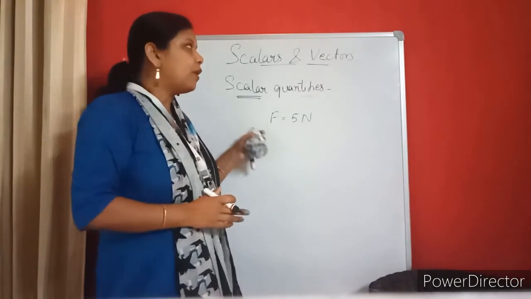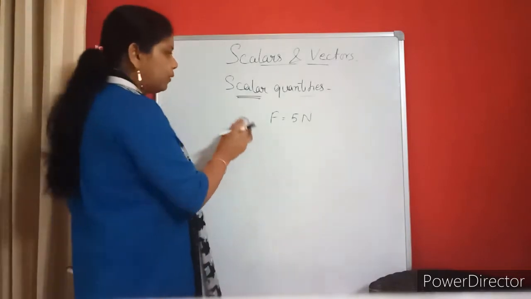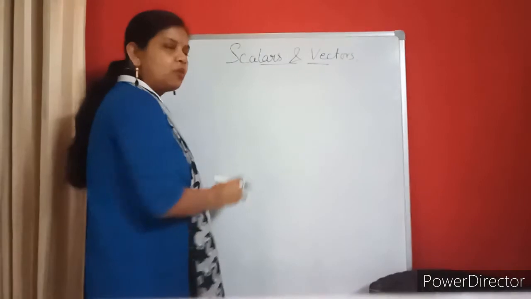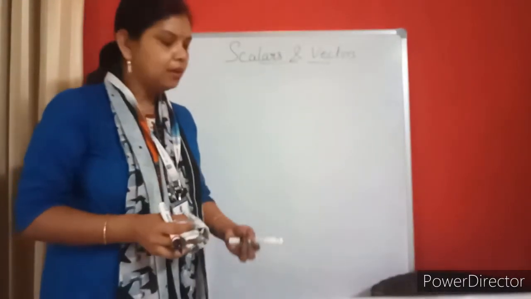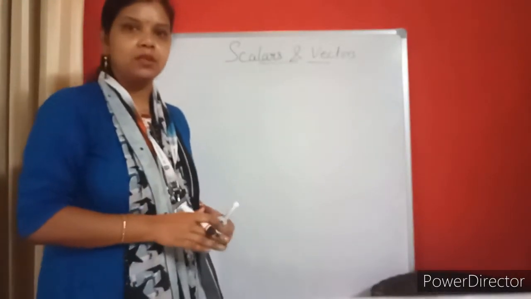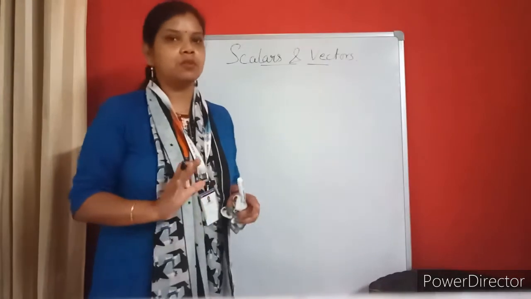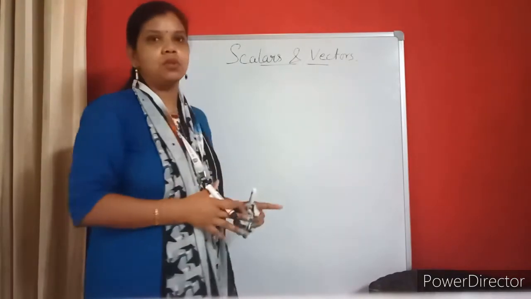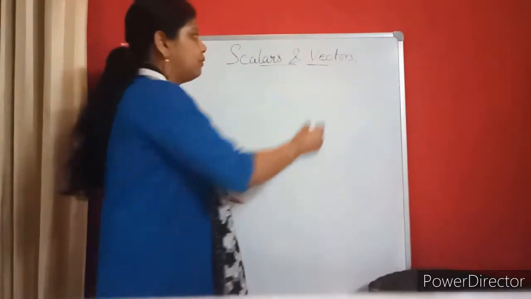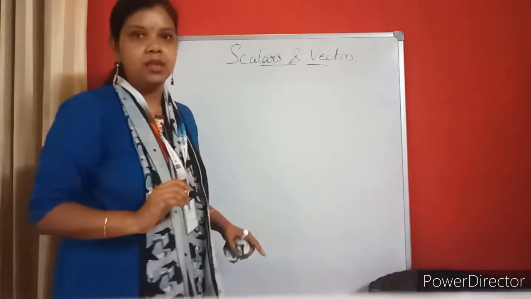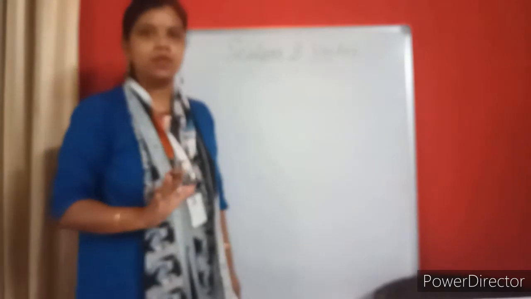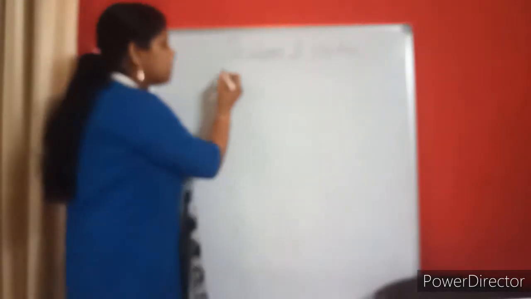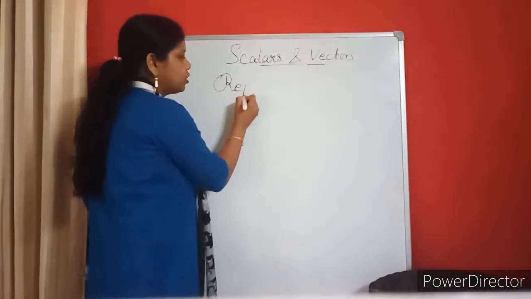Understood? So in one word I will say that scalar quantities are those quantities which have only magnitude, and vector quantities are those which have both magnitude and direction. So we came to know about the definitions of scalars and vectors. In this particular chapter I will be discussing with you only vector quantities. For scalars, we only need the definition and the difference between scalar and vector. So let us now talk about representation of a vector.